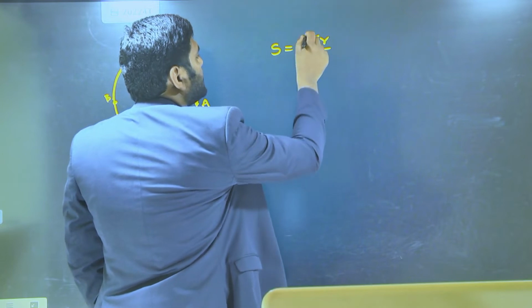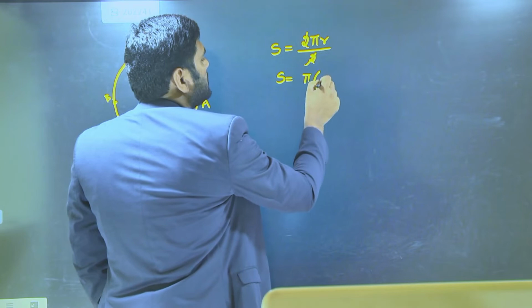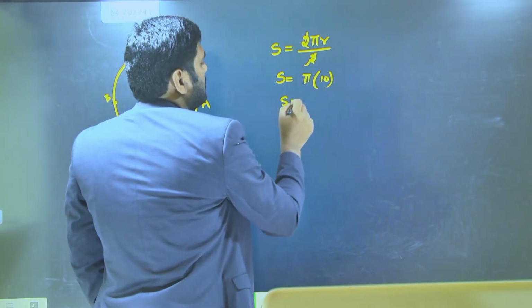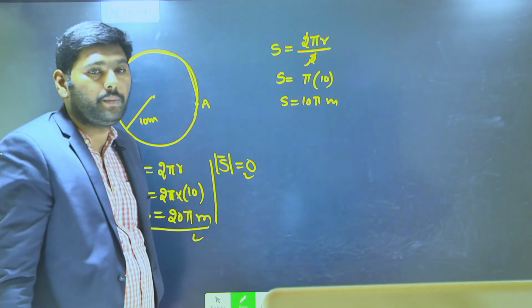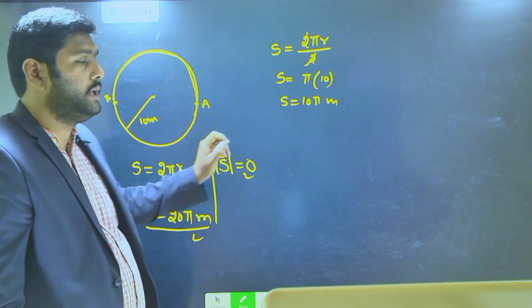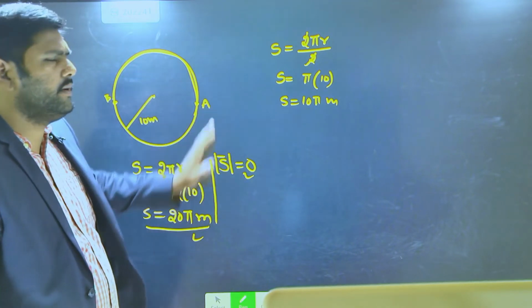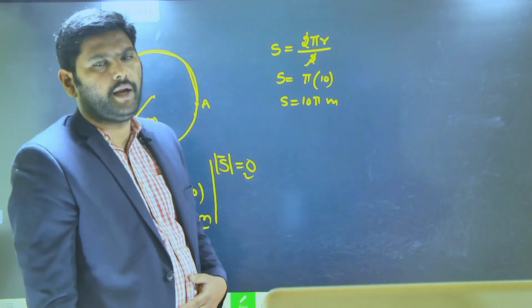So 2 gets cancelled. Then S is equal to pi into r, where the r value is 10 meters. So 10 pi meters is your distance traveled by the person. Next, in the same thing, the displacement covered by the man.